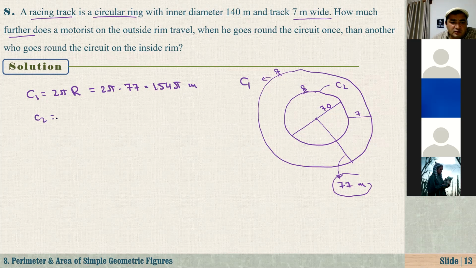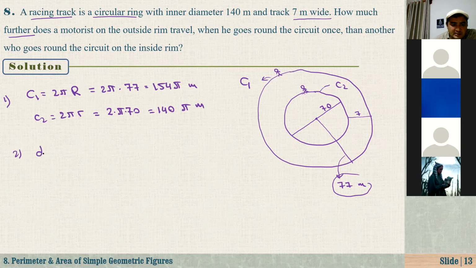And how about C2, the distance traveled by Al-Akbar? It is 2 pi lowercase r. What is lowercase r? It is 70, right? So that is 2 times pi times 70, equal to 140 pi meters. Simply, they are asking what is the difference between the distances they traveled.